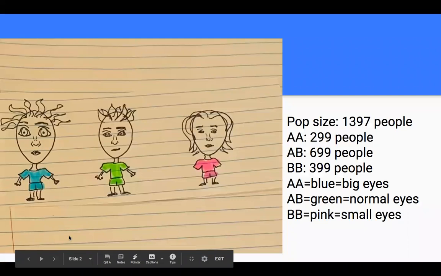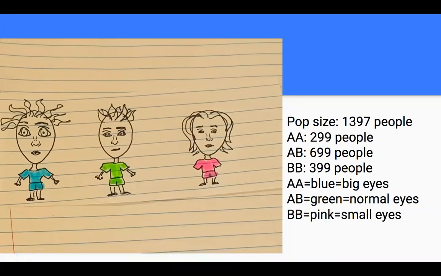There is a population of 1,397 people. 299 individuals had big eyes, which is represented by the genotype AA and portrayed by the blue shirt figure. 699 people had normal eyes, which is represented by the genotype AB and portrayed by the green figure.